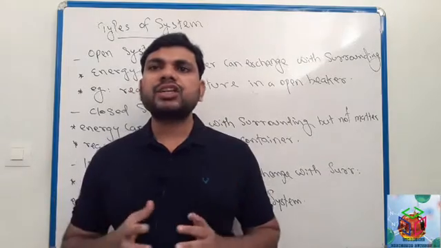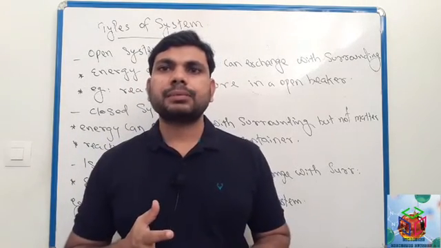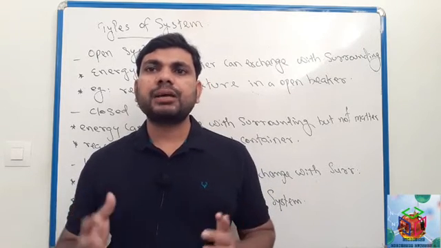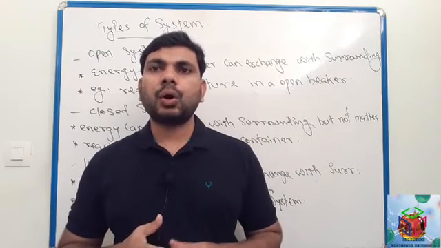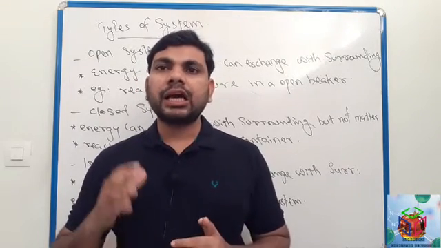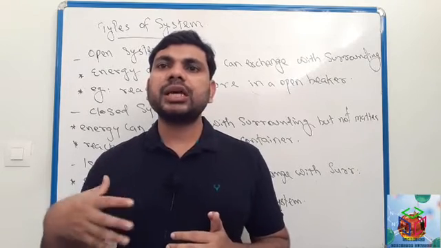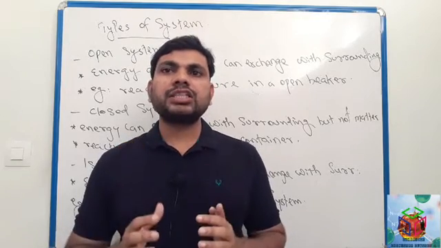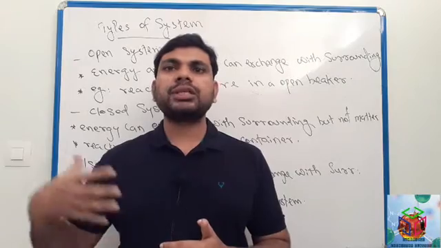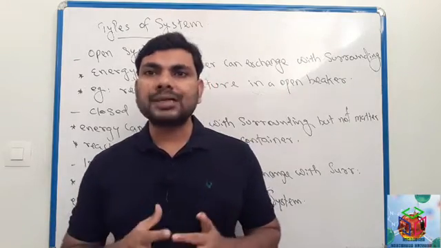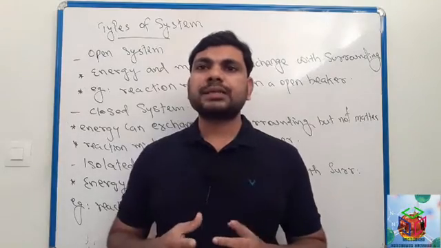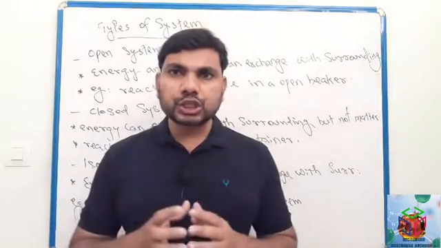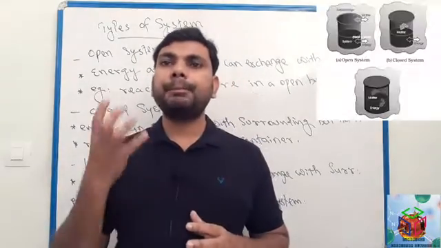There are three different types of system: open system, closed system, isolated system. Open system means a system in which energy and matter can exchange with the surrounding. Example for open system: reaction mixture in an open container, an open beaker.